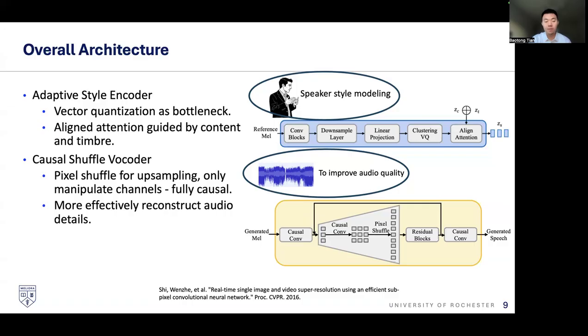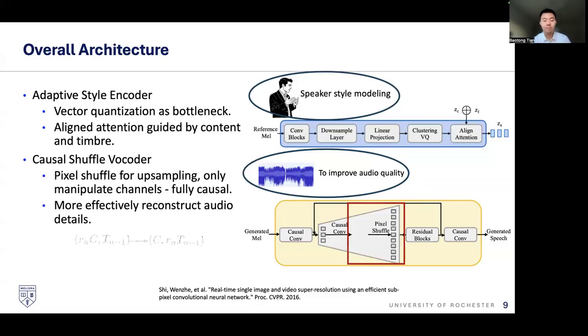Normally, with causal convolution, we use a transposed convolution for upsampling. Here we only use pixel shuffle as the upsampling method. It only manipulates channels and is fully causal. Let's see the animation. 3, 2, 1, go. So we're only manipulating channels without adding or deleting information.